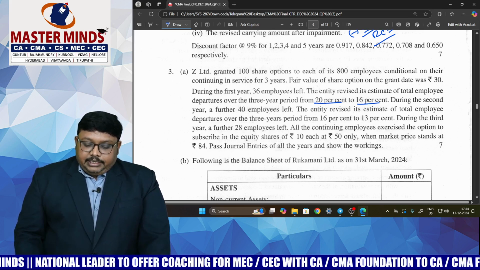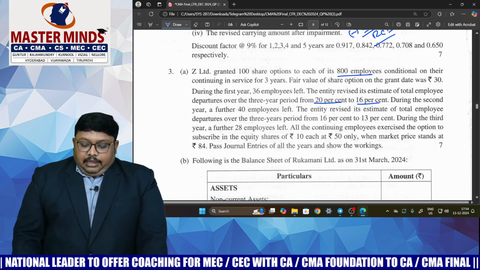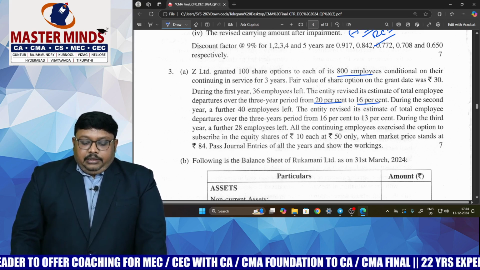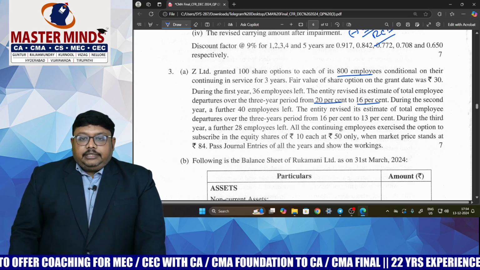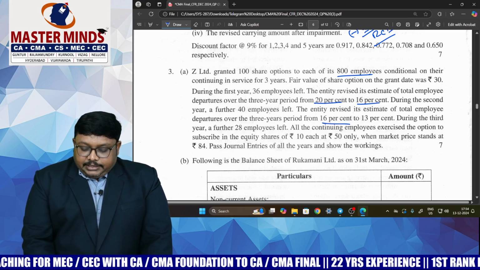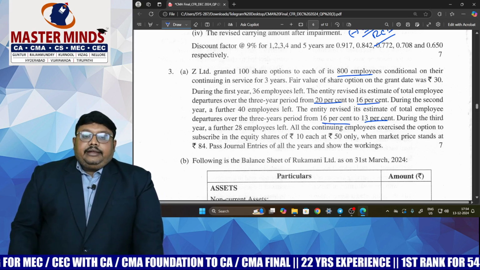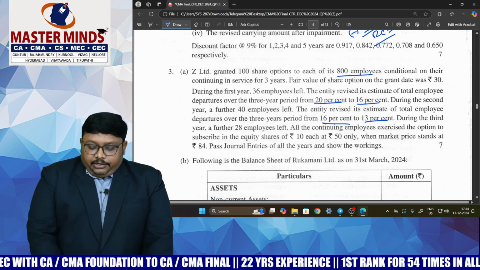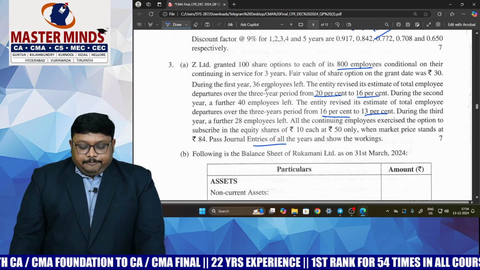So here initially we are having 800 employees, and we are expecting that over the 3 years 20% will be the discontinued percentage. So you revised that percentage from 20 to 16%, next year 16 to 13%. Accordingly, we need to calculate what is the employee benefit expenses. Based on that, we need to frame the journal entries.